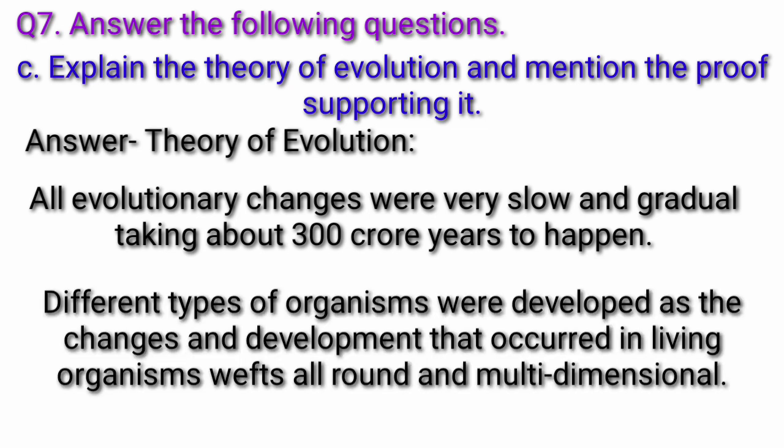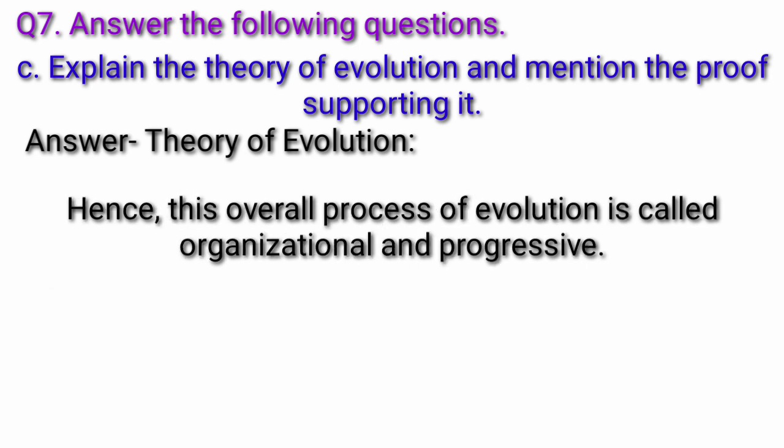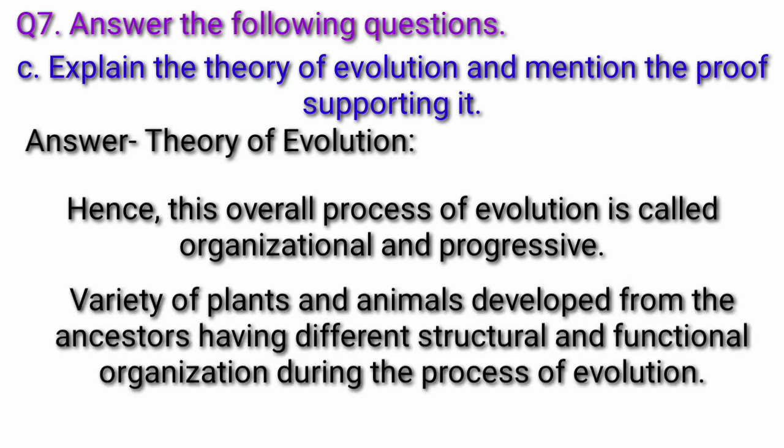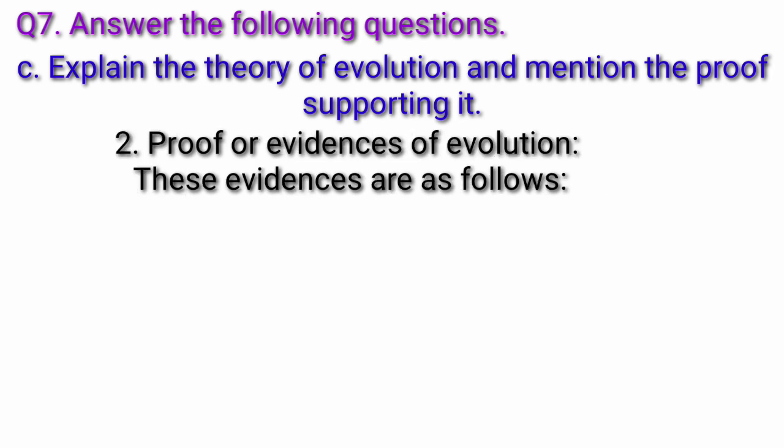Different types of organisms were developed as the changes and development that occurred in living organisms were all around and multidimensional. Hence, this overall process of evolution is called organizational and progressive. A variety of plants and animals developed from the ancestors having different structural and functional organization during the process of evolution.